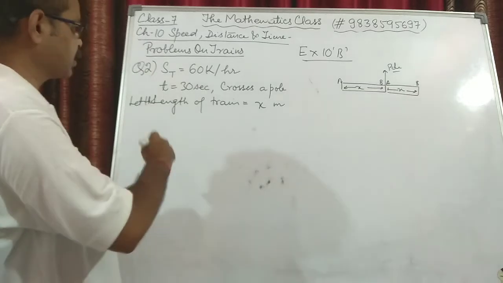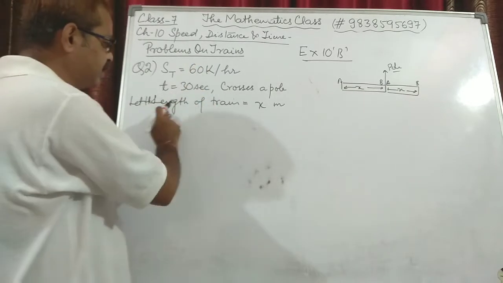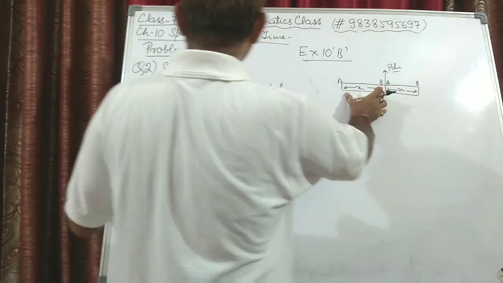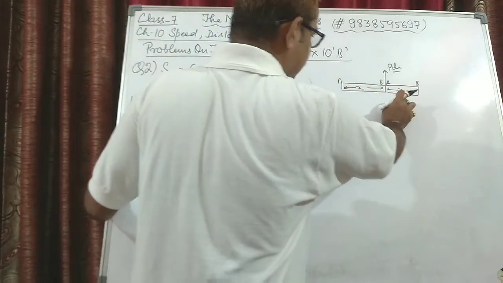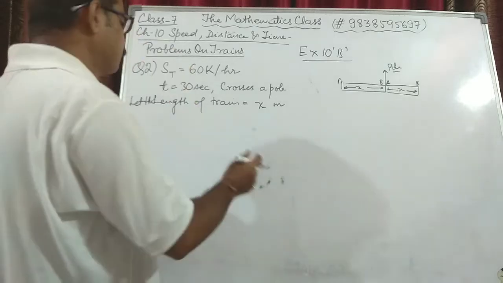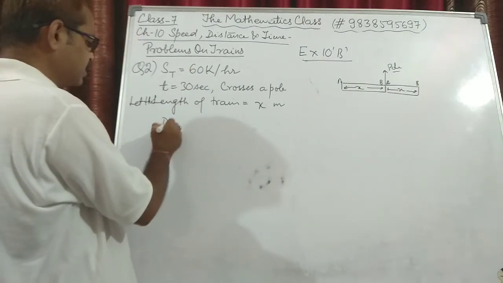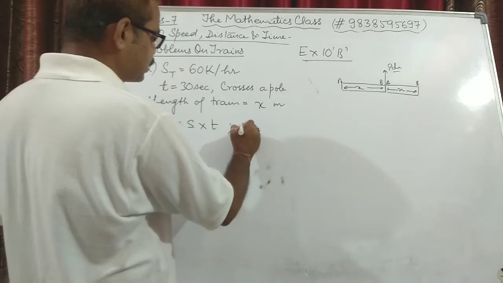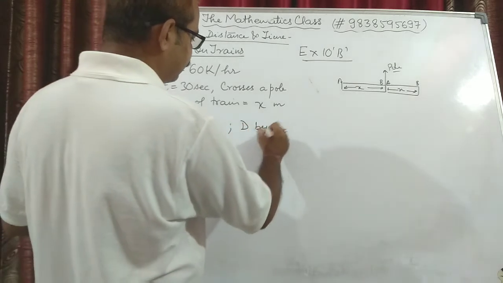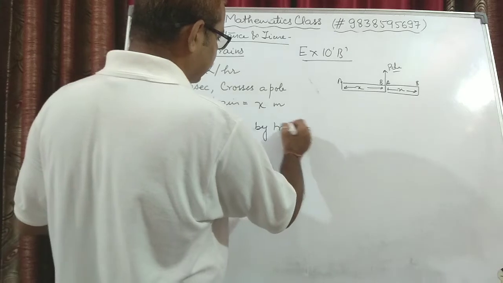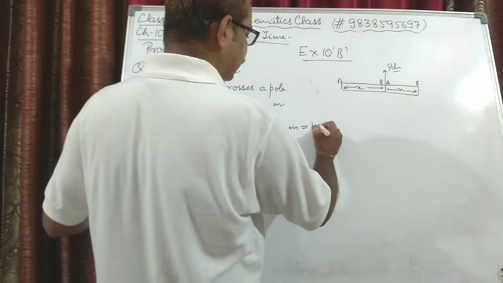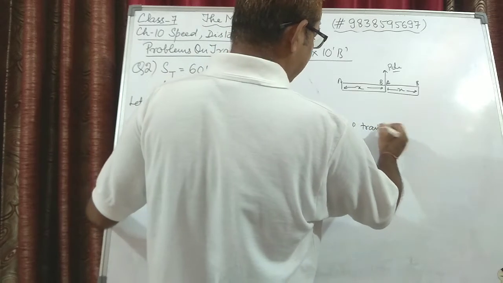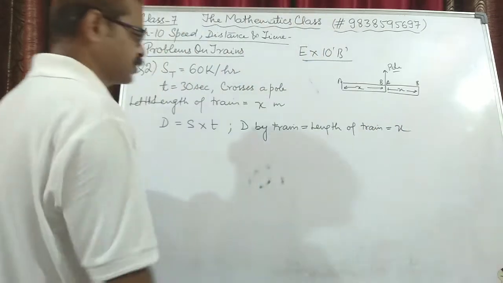In all this, what is given? Speed is given, time is given, distance we have assumed x meters. We know that distance is equal to speed into time, and the distance traveled by the train will be equal to its own length, and we have assumed the length of the train to be x meters.